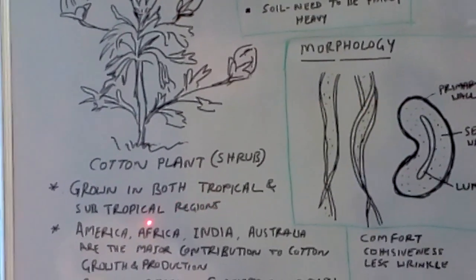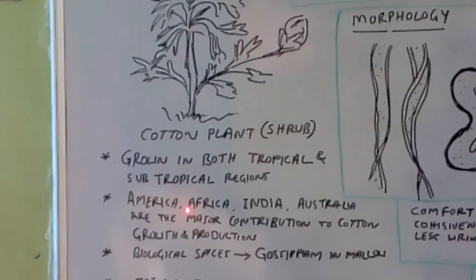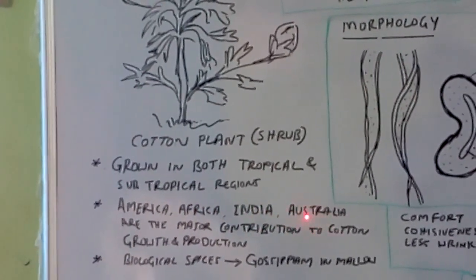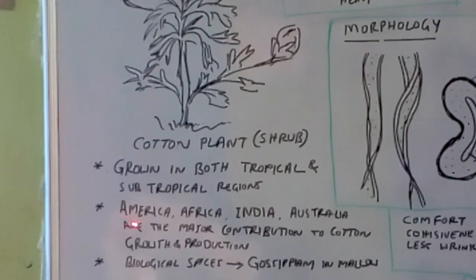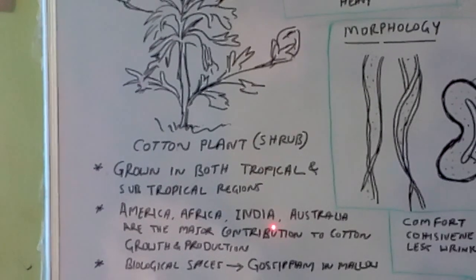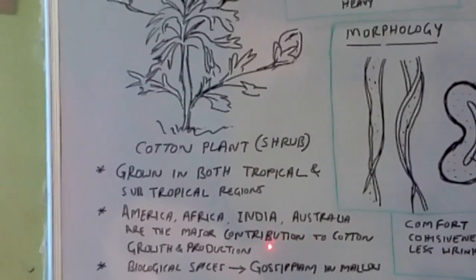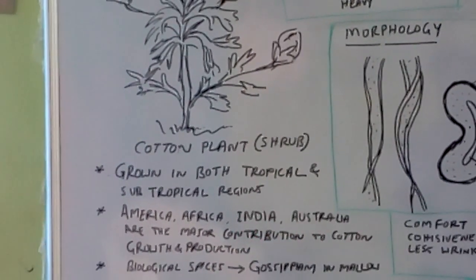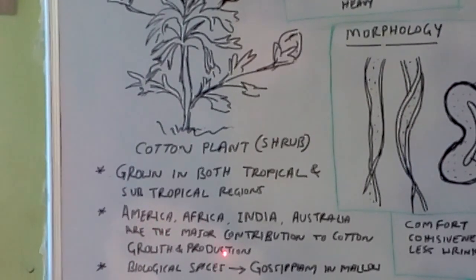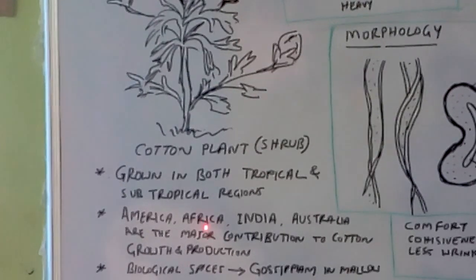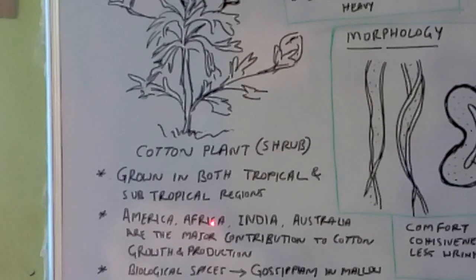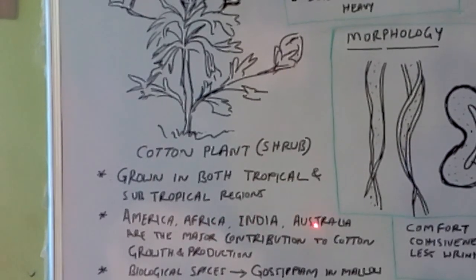The continents America, Africa, India, Australia are the major areas of the globe contributing to the growth of cotton. American cotton, that is Pima cotton, African cotton, that is from the country Egypt, Egyptian cotton, Indian cotton and Australian cotton.